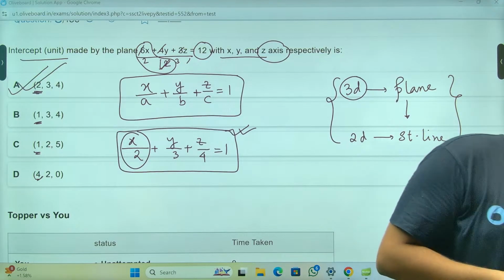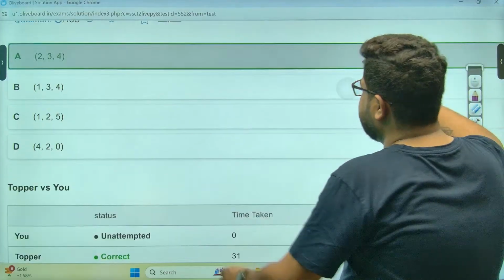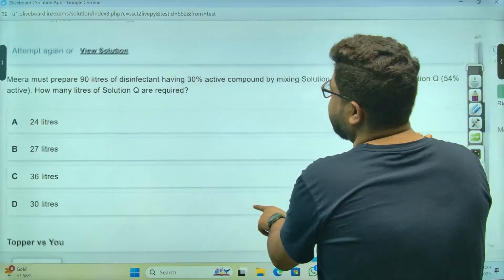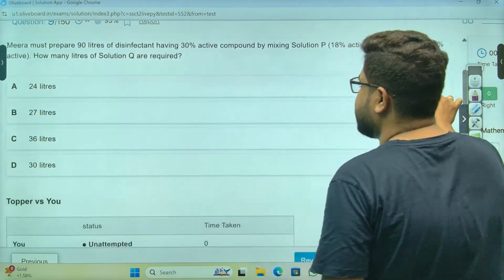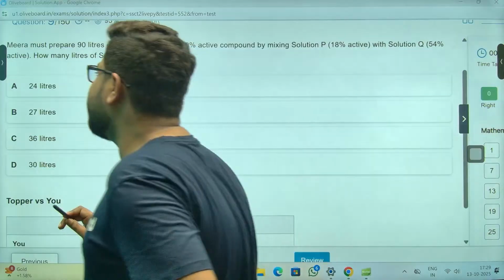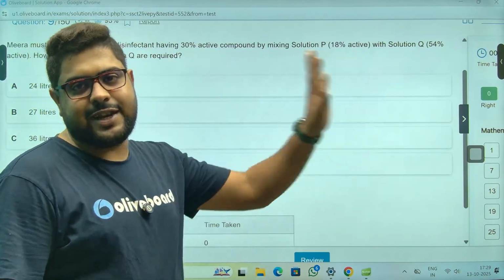Perfect. Chalo, badhiya. Done. So don't get puzzled by seeing this. कि अरे क्या दे दिया? Plane. Absolutely don't get it. But plane in 3D, nothing but straight line in 2D.